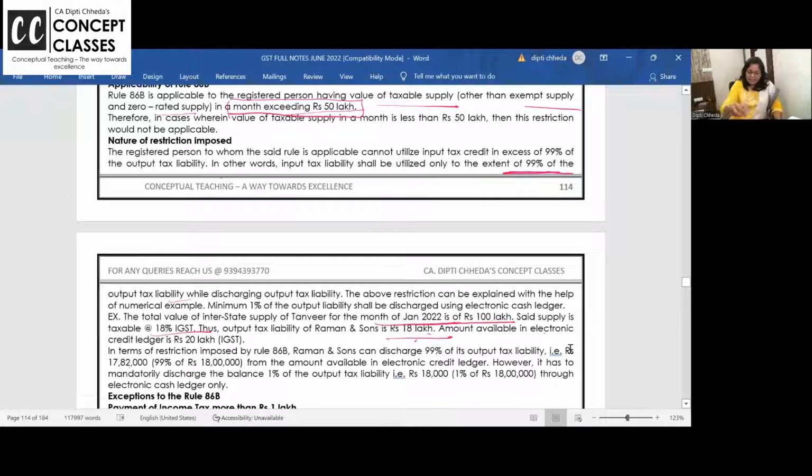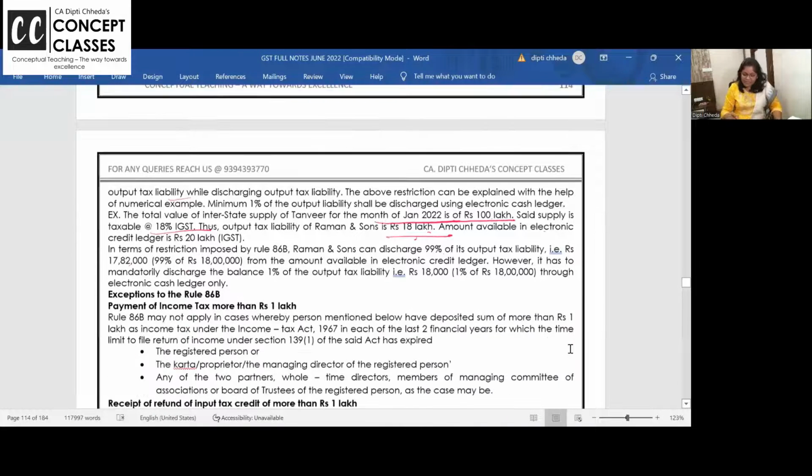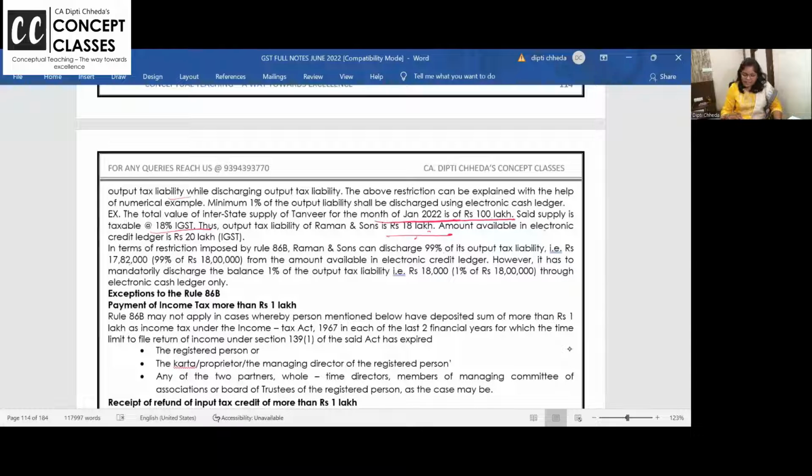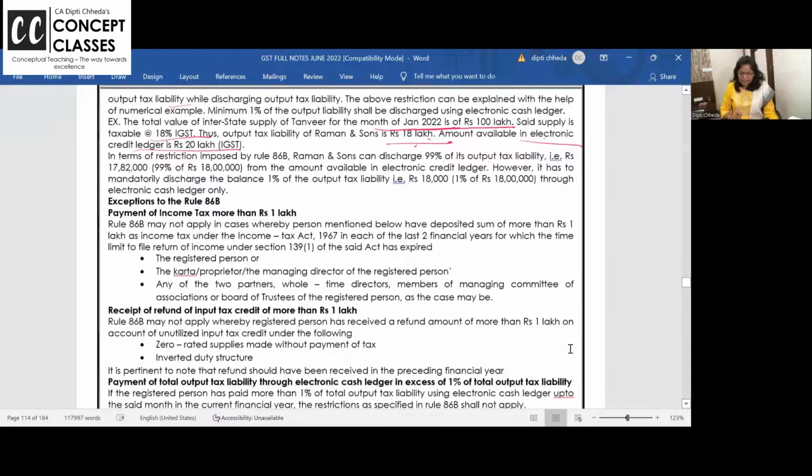Yes. Nature of restriction is clear. Suppose your turnover is 100 lakhs and it is 18%, so 18 lakhs is output tax. Of 18 lakhs, 99%, 17,82,000, only that much ITC you will take, okay? And 1%, 18,000, you have to pay as tax in spite of your input tax credit being 20 lakhs. Is this example clear? Now exception wherein 86B is not applicable.